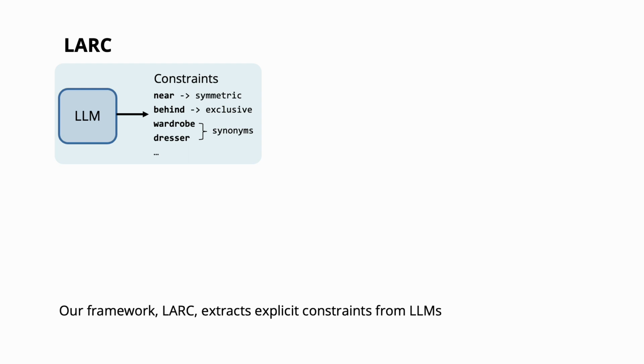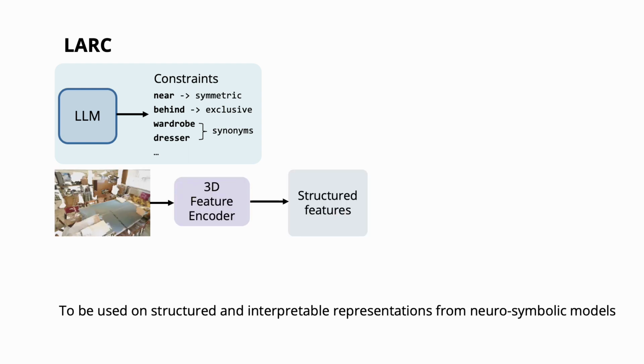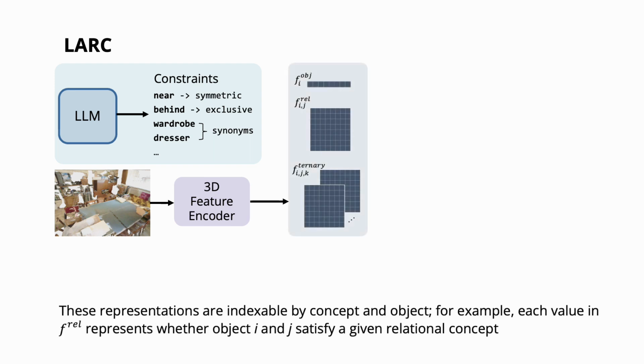Our framework, LARC, first extracts explicit constraints from large language models to be used on structured and interpretable representations from neuro-symbolic models. These representations are entity-centric and indexable by concept and object. For example, each value in F_REL represents whether object i and j satisfy a given relational concept.